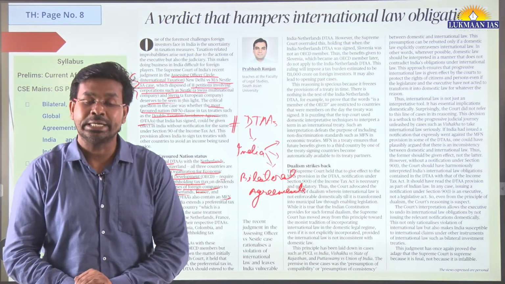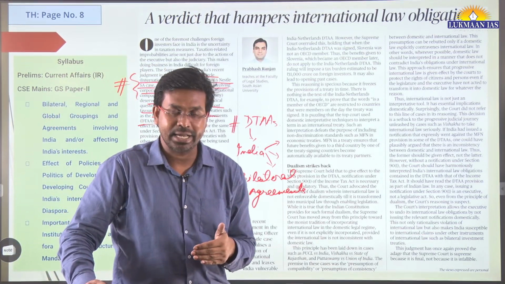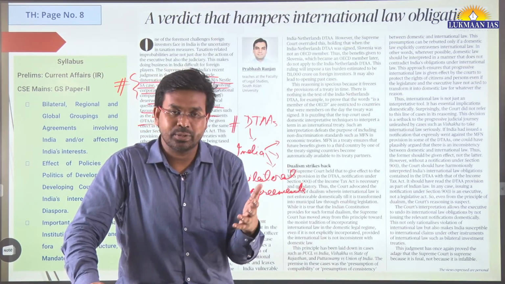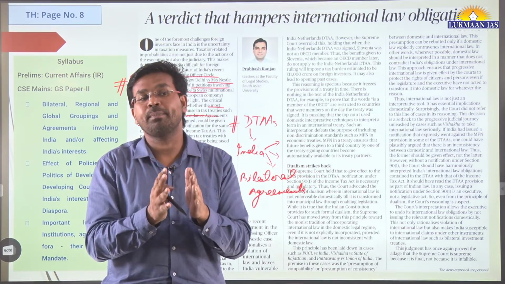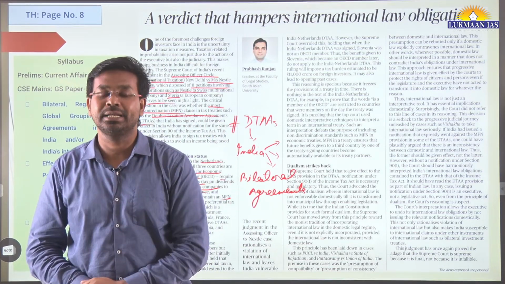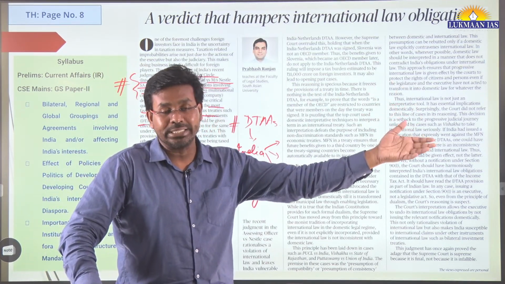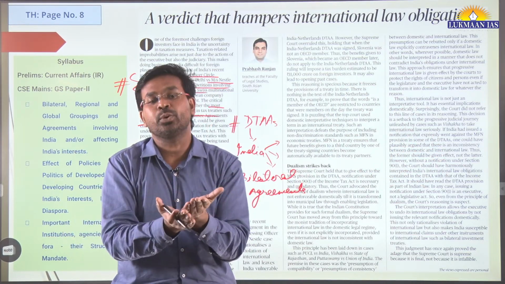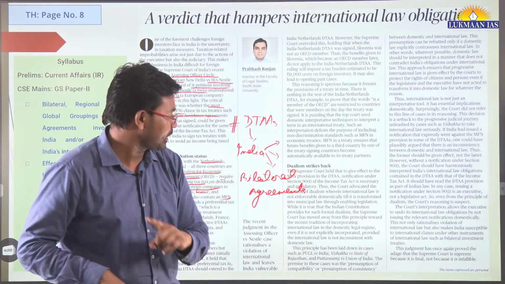MFN means most favored nation. So a country that is given the status of most favored nation by India, right? India is going to treat the goods of that particular country as its own goods, as if produced domestically. So it is not going to apply different kinds of taxation that are not applied to Indian entities or Indian goods. Their goods that are originating from their jurisdiction will be treated at par with Indian goods in Indian markets. So that is known as most favored nation status. Okay, I hope you got this point.